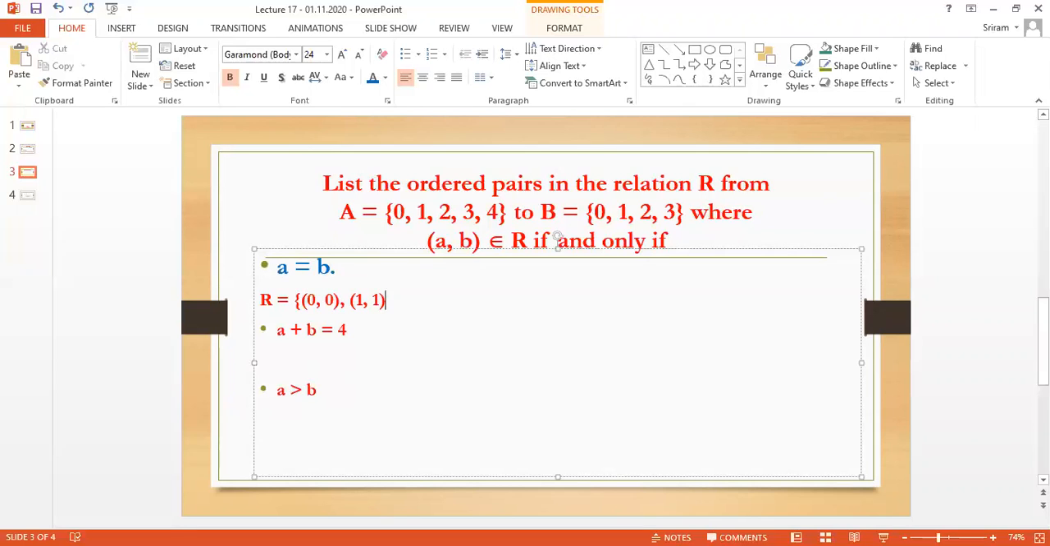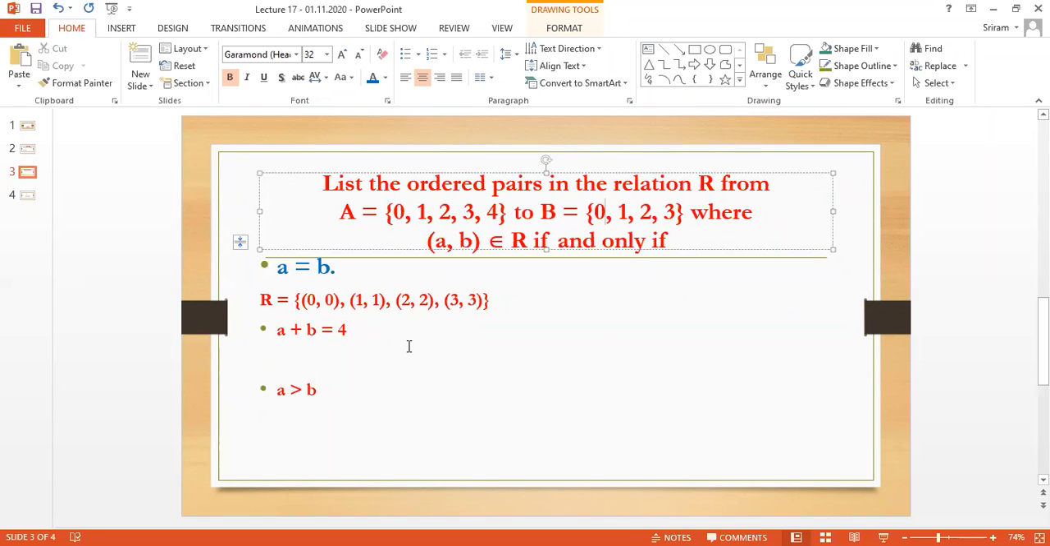For the first one, they defined A is equal to B. So I am going to take 0, comma 0; 1, comma 1; 2, comma 2; 3, comma 3. I cannot take 4. Why? Because I don't have 4 in the next set. I have only 3, isn't it? In set B, we have only 0, 1, 2, 3. I have only 4 numbers, so I can form pairs only with those 4 numbers.